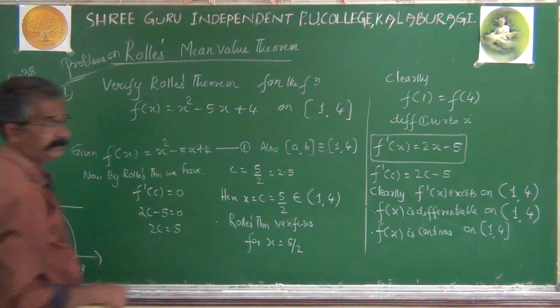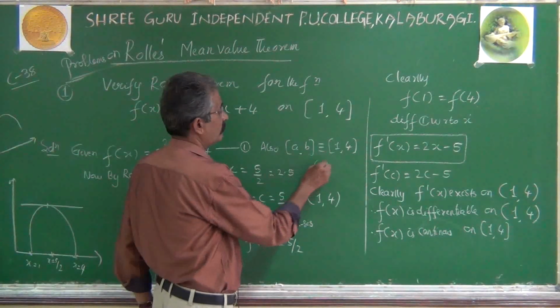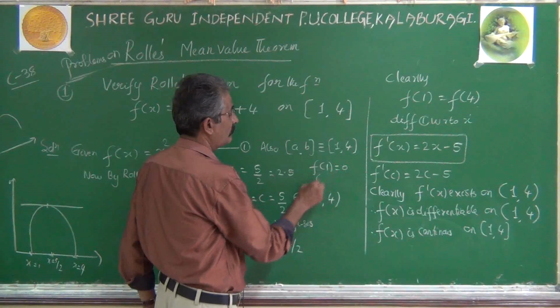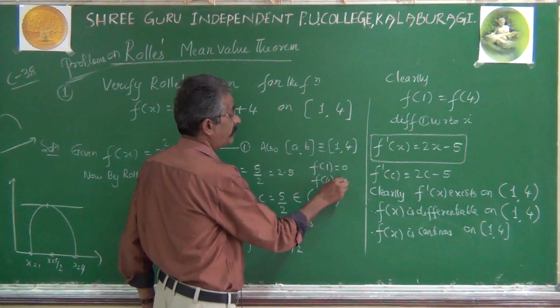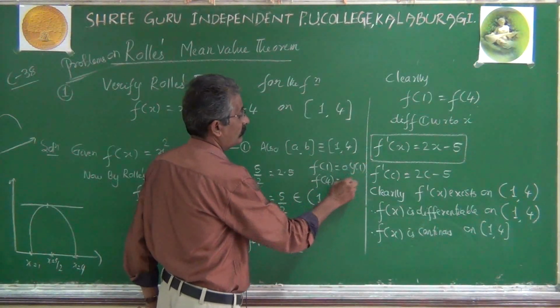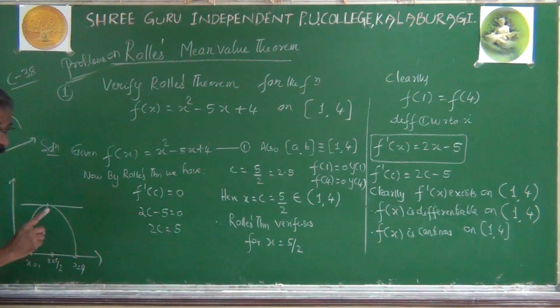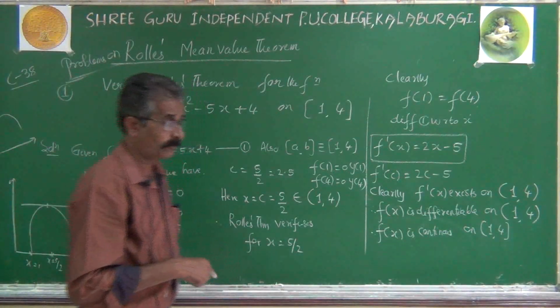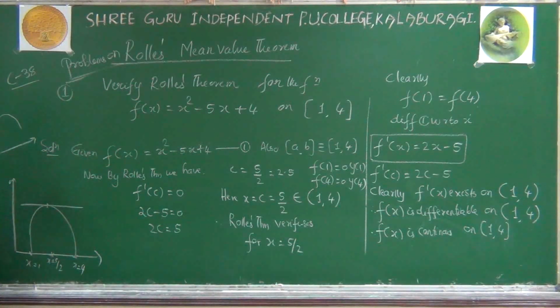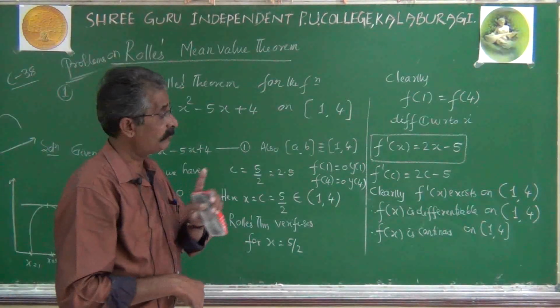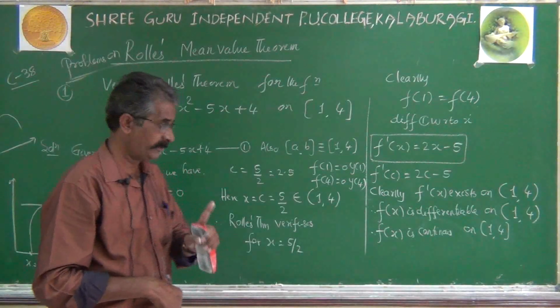What did we get? f of 1 is 0, f of 4 is 0. Means y value is 0 at x equal to 1, y value is 0 at x equal to 4. y cannot be 0 everywhere. y can be 0 only on the x-axis.